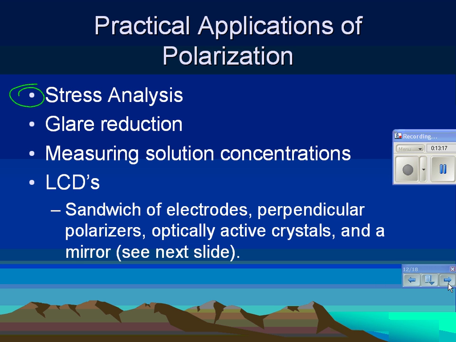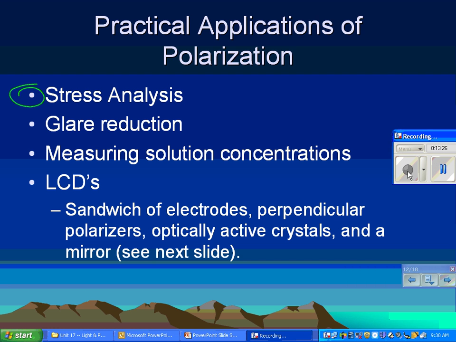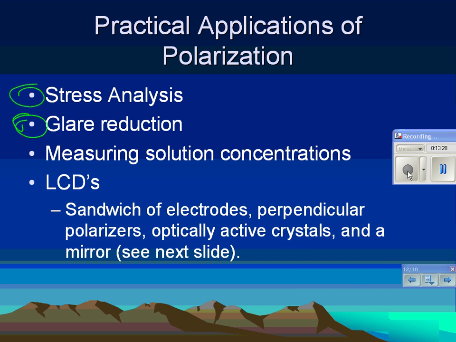Is that why, when you look at a radio with the glasses on... We'll talk about that in a second. We talked about how polarization can reduce glare, because glare is reflected light, which becomes polarized. Great. We can measure concentrations of solutions. LCDs are a very common application, and this is why you can't see the radios, because it's an LCD screen.